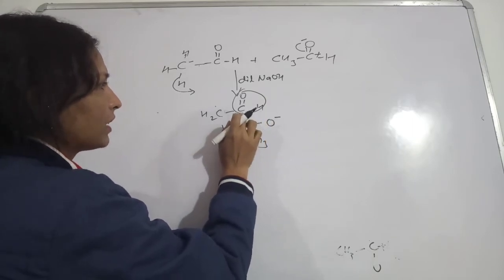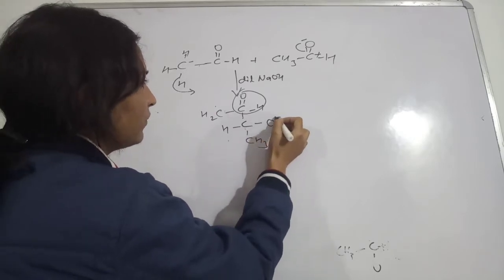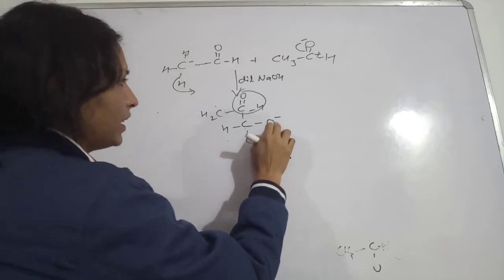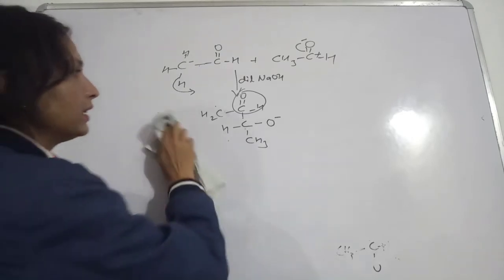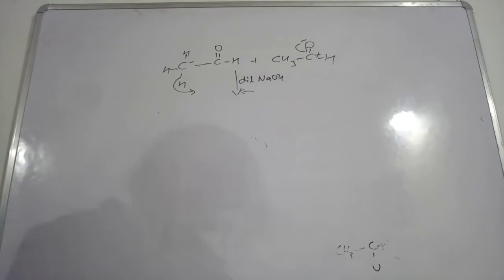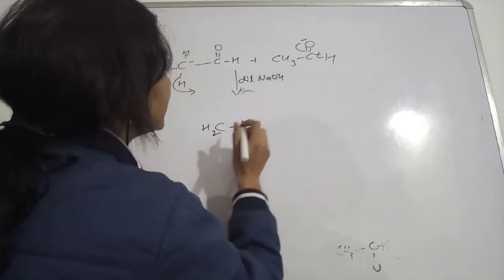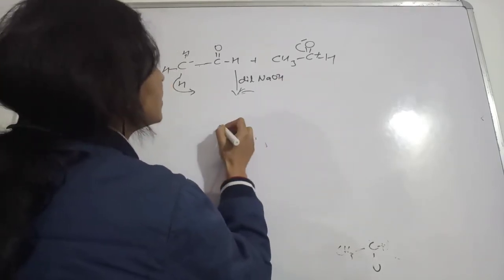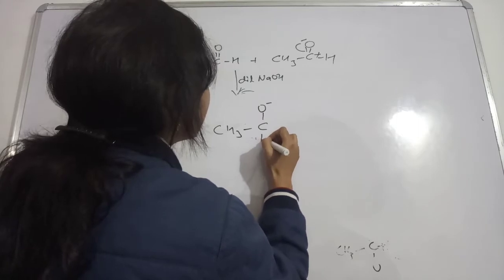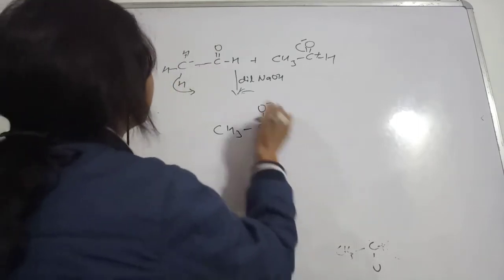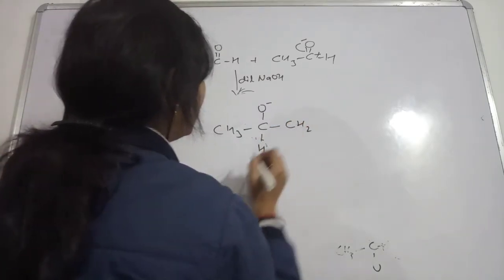And see here what is happening. In this case we have this carbon which is possessing this negatively charged oxygen, okay, so now we also can write like this, CH2, then this CH3, this is C, then this O negative charge, and then this one will come and acquire this CH2, okay.